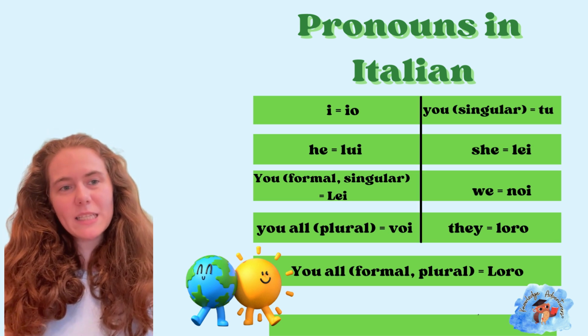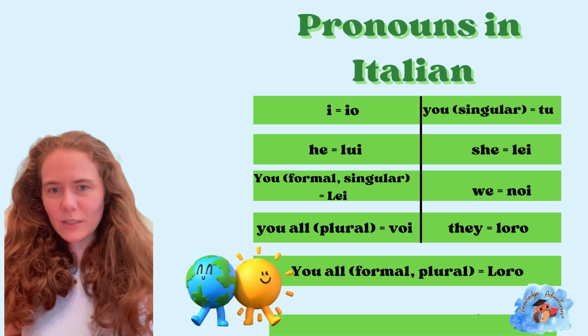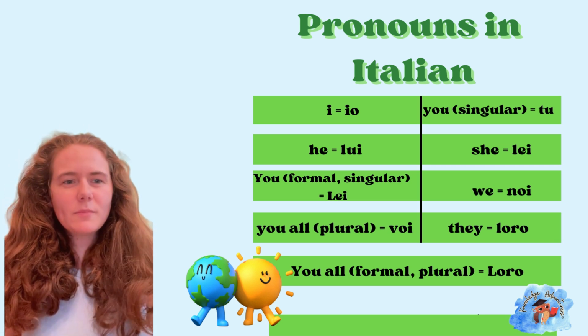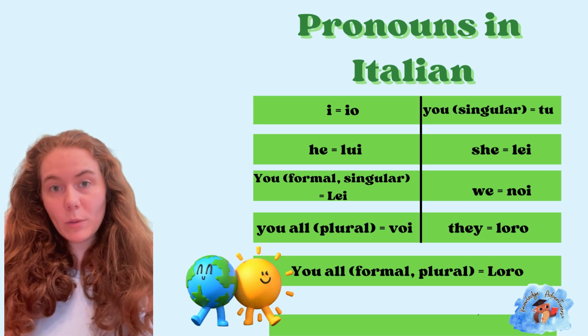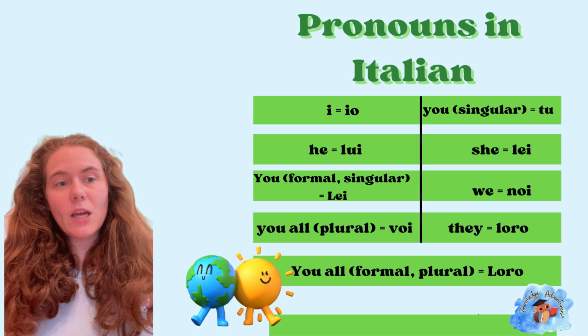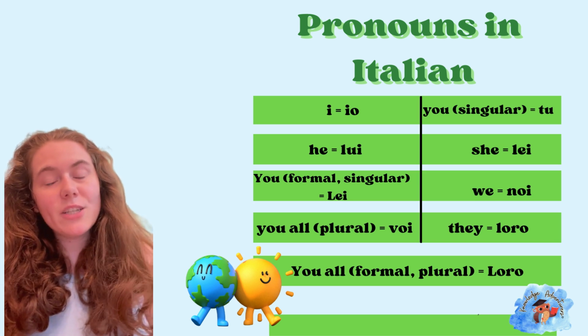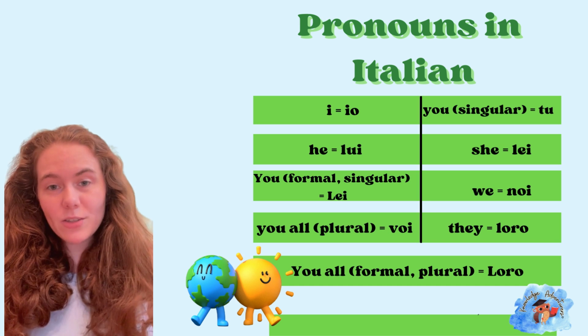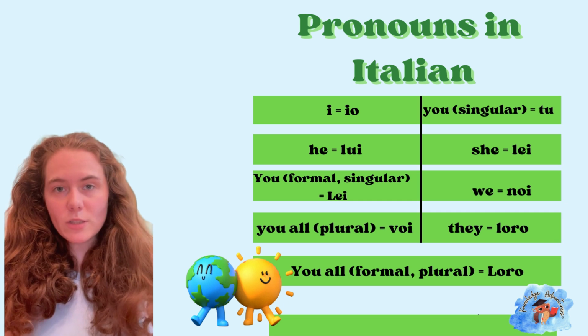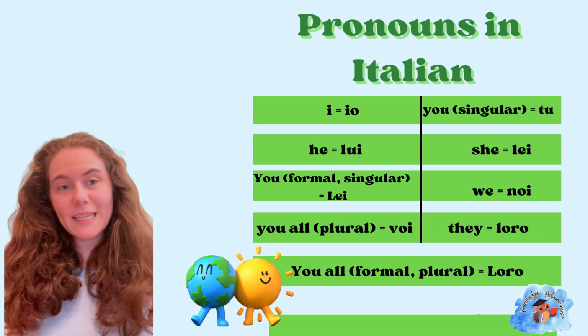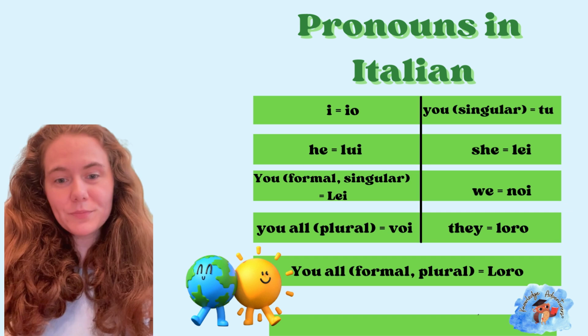Our next one is you formal singular, which is also Lei, which might be a little confusing, but it is capitalized. This is only used when you're talking about one person, and it is a formal situation. This means that I just want to be politer, so I'm talking to adults or elderly. The other you, tu, would be used in more casual situations, so friends, family, kids, young people.